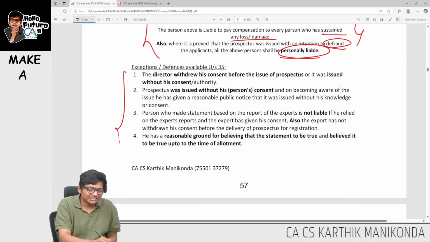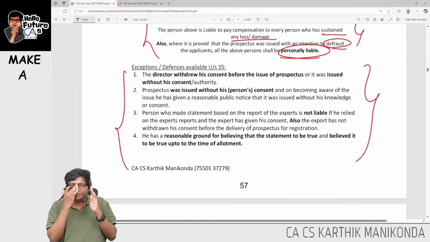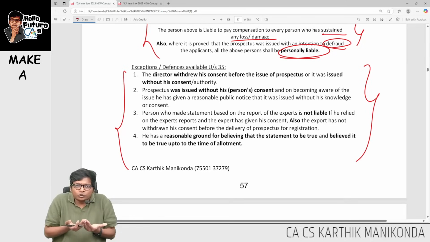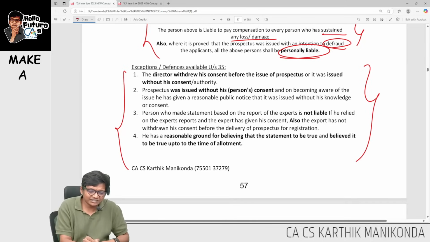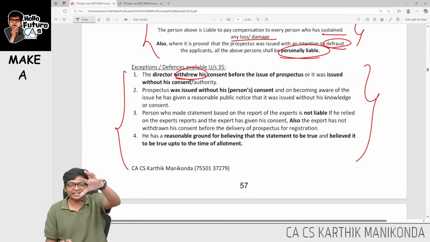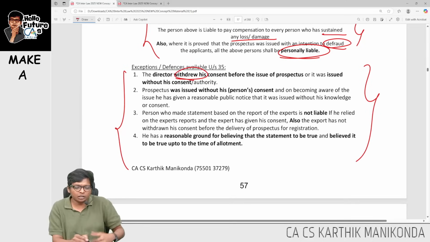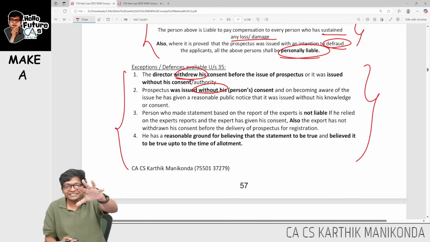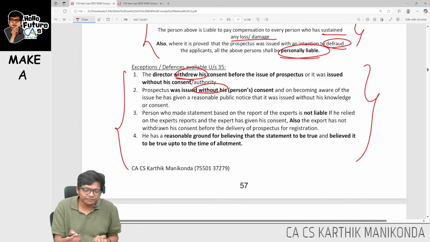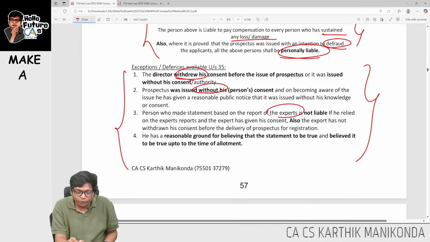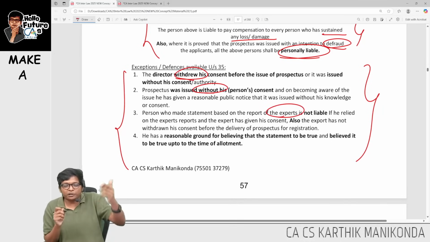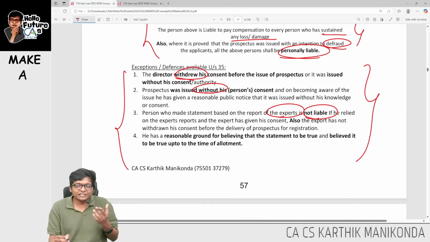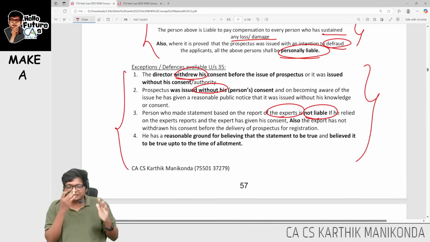What is the defense? There are 4 defenses over here, but basically if you have signed and then later you realized you made a mistake, first you have to withdraw the consent. I want to withdraw my consent, or you have to prove it was issued without my consent. Next, if I was depending on the report of an expert, I signed because the expert told this, then I am not liable. The expert only is liable, so I am not liable, the expert is liable.